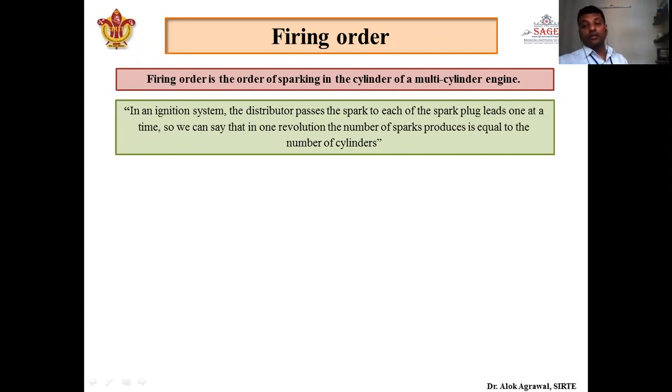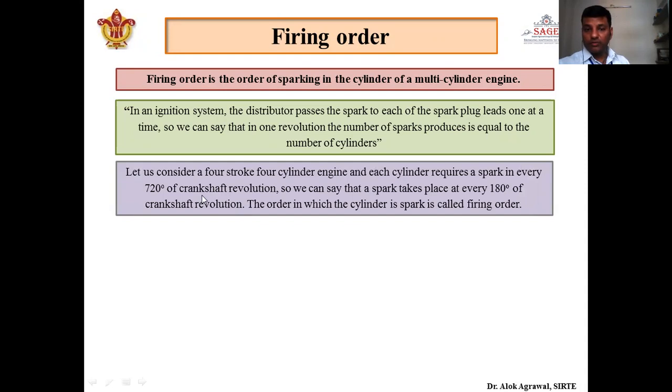The distributor is connected to the crank, and when the distributor has completed one complete 360 degree revolution, its work is to spark each and every cylinder. So the number of sparks is equal to the number of cylinders. From this statement, the ignition system will be like that, where the distributor passes the spark to the spark plug, and the number of sparks depends upon the number of cylinders, because it has the duty to spark each and every cylinder in one complete revolution.